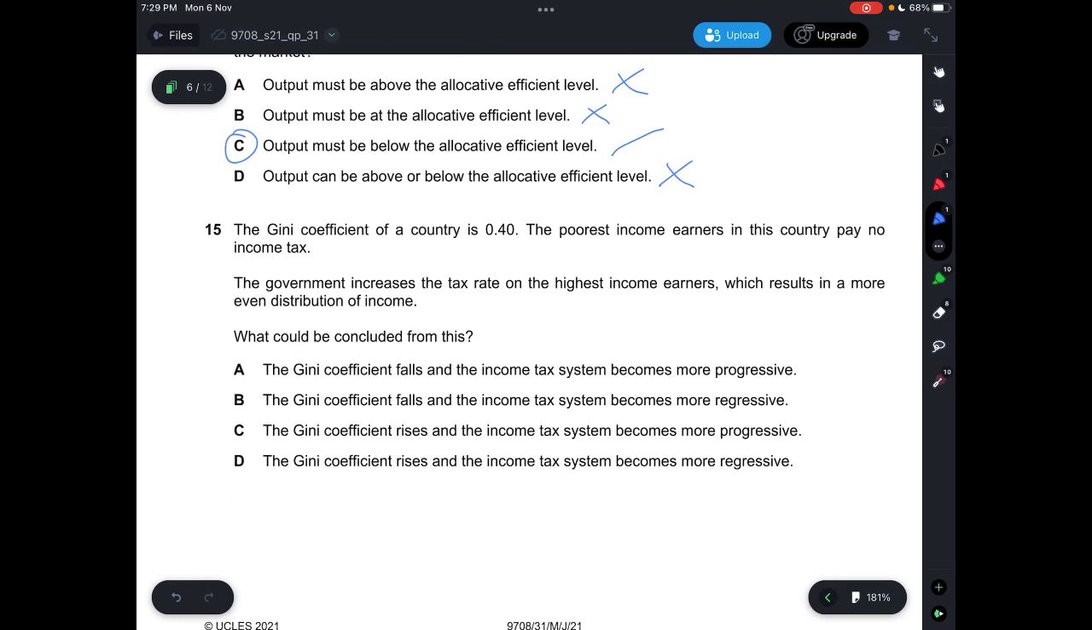Question 15, the Gini coefficient of a country is 0.4. The poorest income earners in this country pay no income tax. The government increases the tax rate on the highest income earners, which results in a more even distribution of income. What can be concluded from this? If you increase the tax rate on the highest income earners, this means there will be more income equality because the income tax is progressive. So the Gini coefficient will fall. So C and D are out of the question. And the income tax system will become more progressive. So the answer is A.